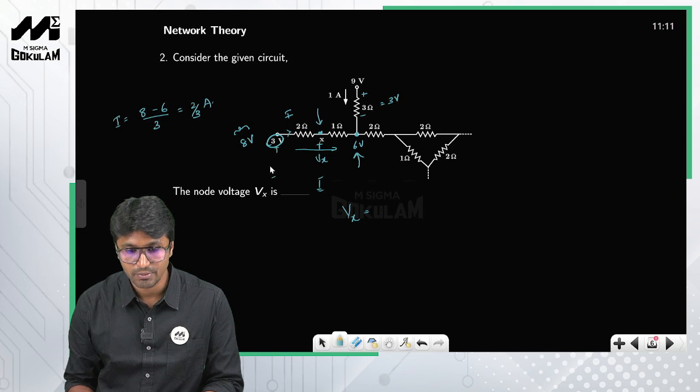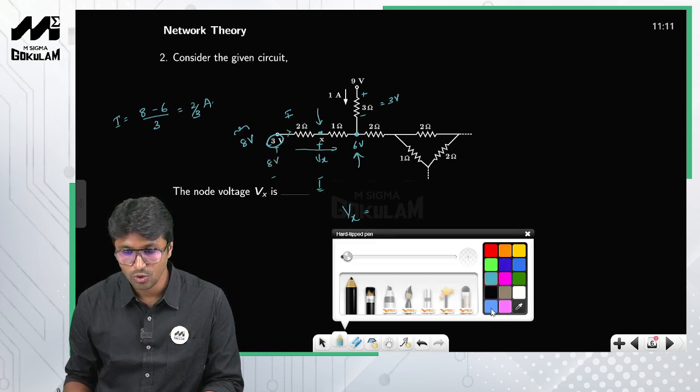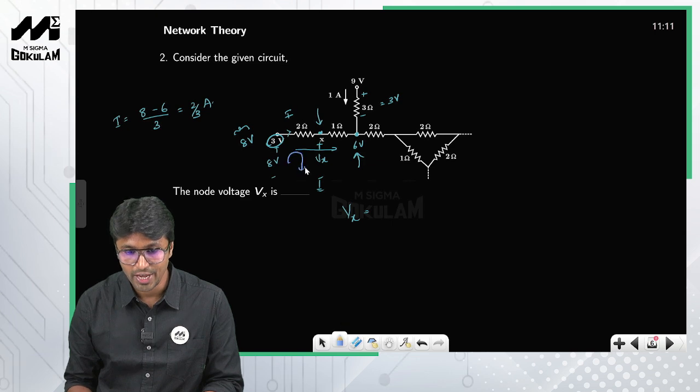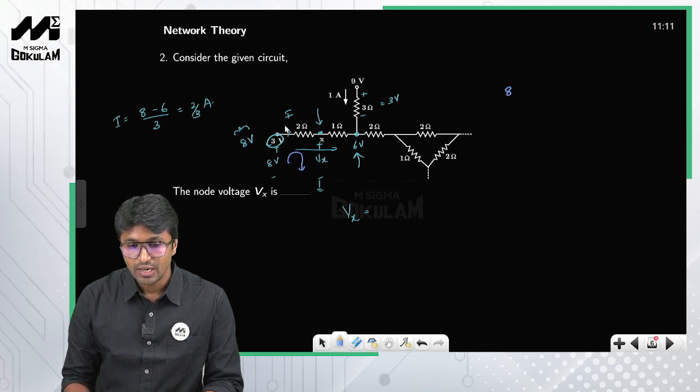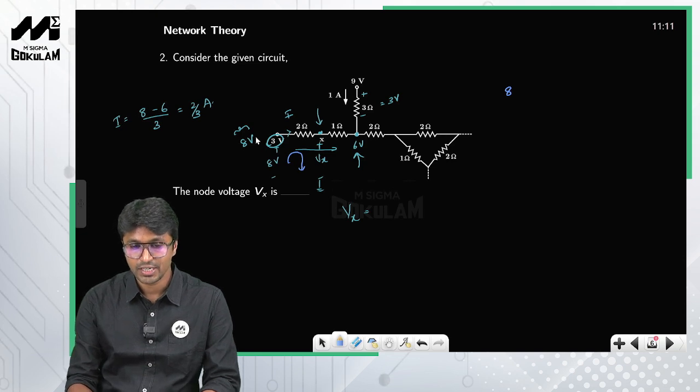So this is nothing but 8 volts. Now if you write KVL within this particular loop, what is it that you get? So apply KVL in this particular loop. You start with 8 and look at this one. The current through the 2 ohm resistor is nothing but 2 by 3.